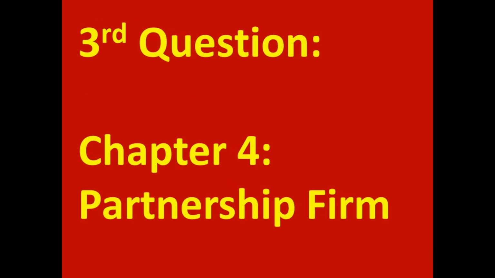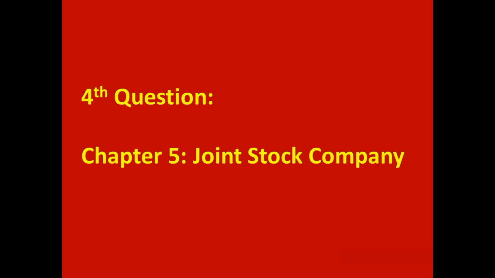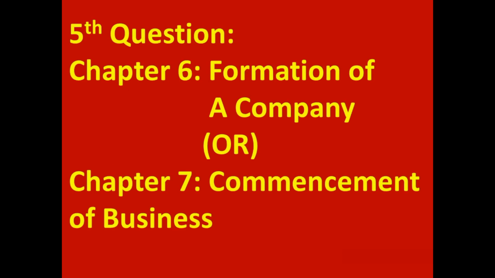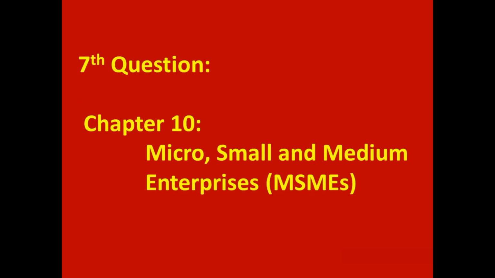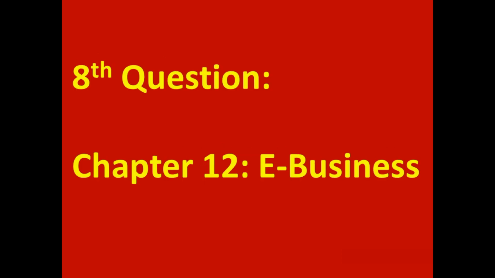Third question comes from chapter 4, partnership firm. Fourth question comes from chapter 5, joint stock company. Fifth question comes from chapter 6, formation of a company or chapter 7, commencement of business. Sixth question comes from chapter 8, business finance. Seventh question comes from chapter 10, micro, small and medium enterprises, MSMEs. Eighth question comes from chapter 12, e-business, electronic business.